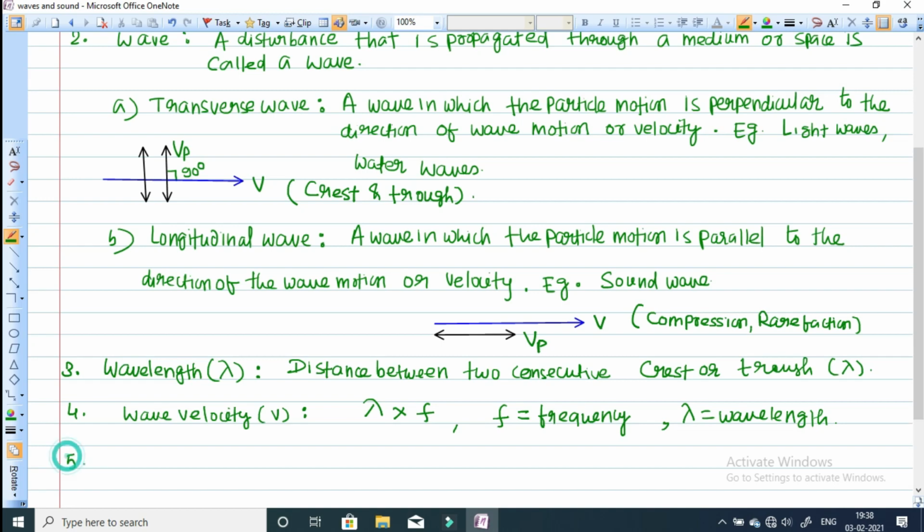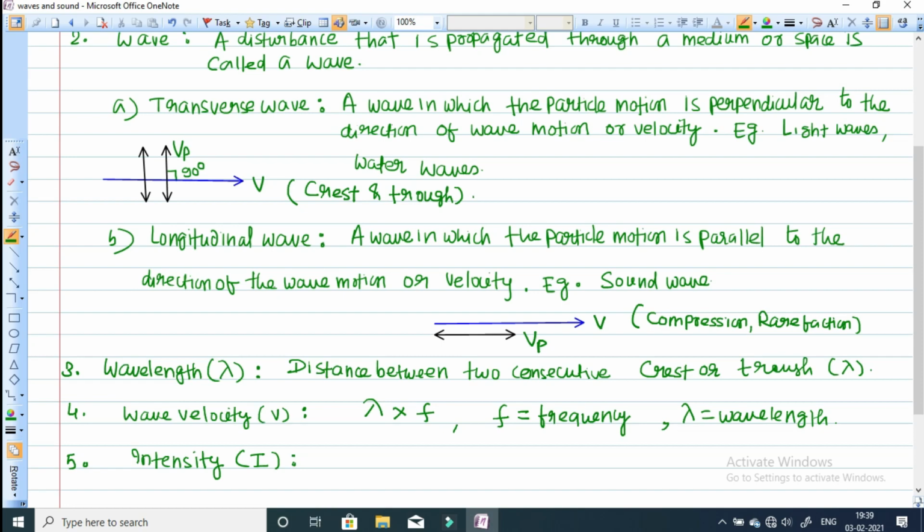The next definition is intensity of the wave. Intensity, we represent it by the symbol I, and it is the rate of energy transfer through an area. Since the disturbance is traveling in a medium, it carries energy along with it.